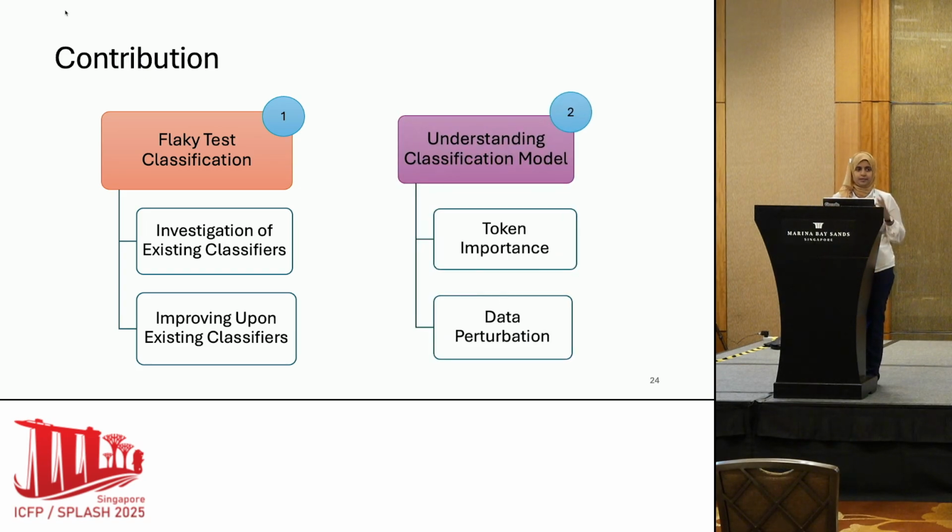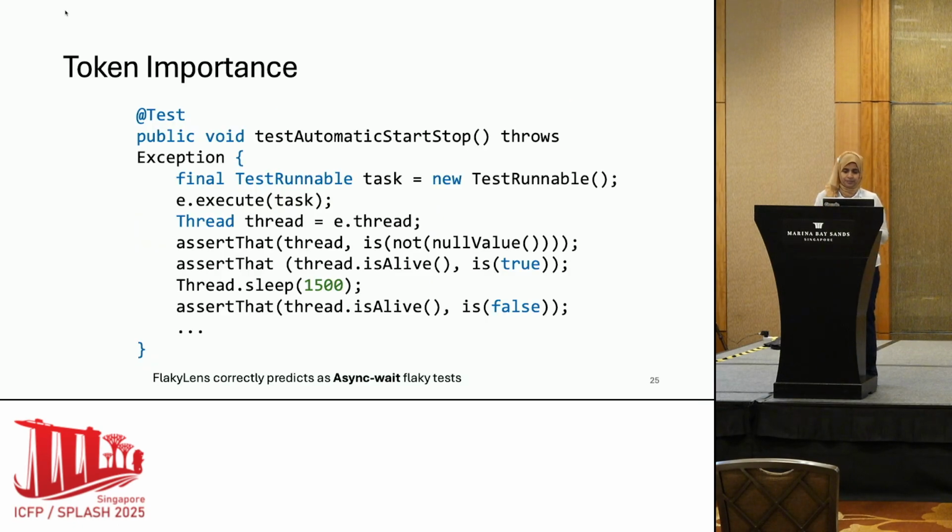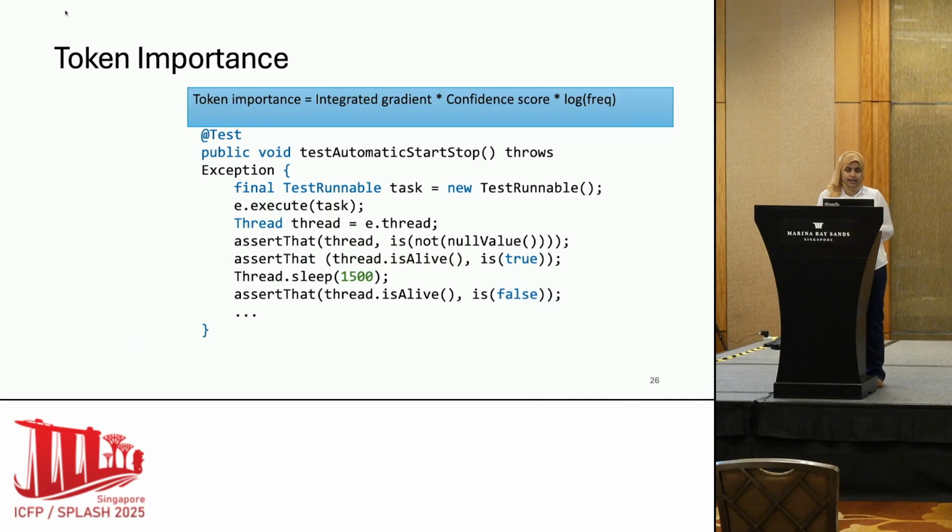Now, once we get a comparatively better model, our main investigation point is what makes a model make some decisions. Hence, we consider this contribution, that is, understanding the classification model. Here I am again bringing back the initial example that I showed, and this test is an asynchronous flaky test, and we find that our model, FlakyLens, can correctly predict the category. However, now we want to know what the tokens are that are getting more importance. Hence, we calculate the token importance.